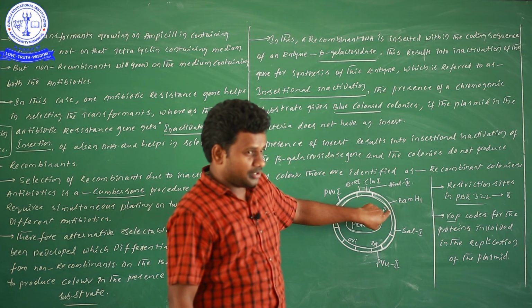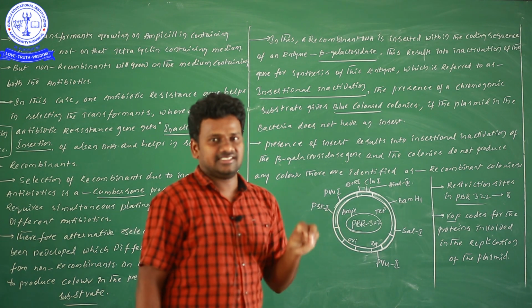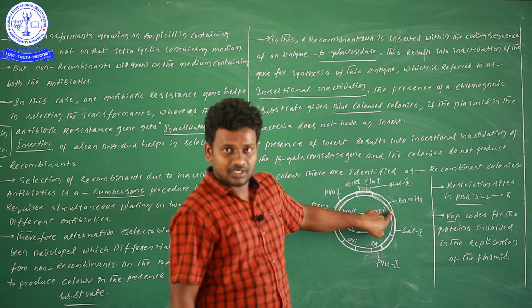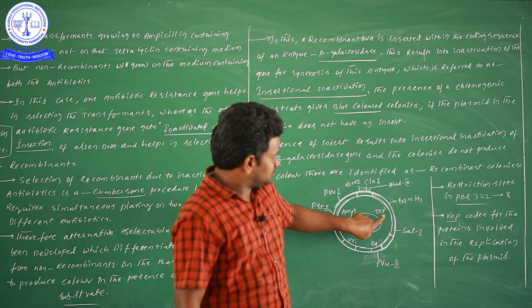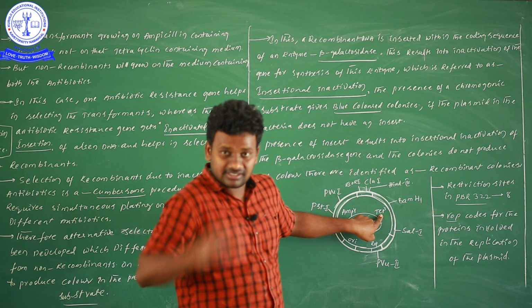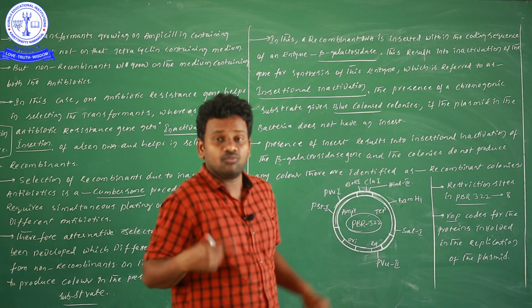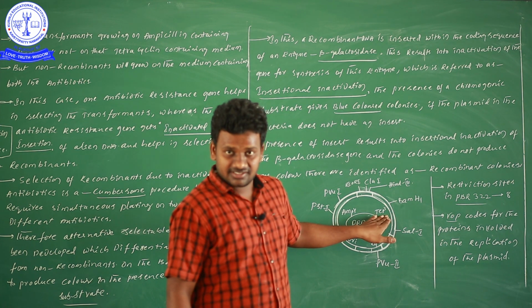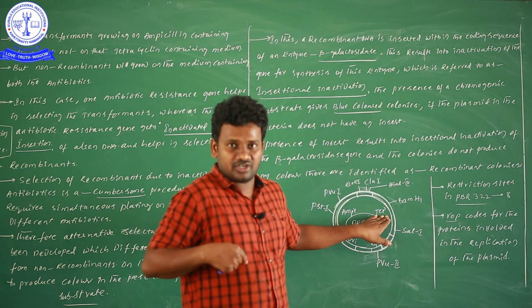Suppose you incorporate, or in simple English, if you insert our foreign gene there, what is happening? This tetracycline resistance is suppressed. Thereby what can we understand? Before insertion of our foreign gene, tetracycline resistance is there.